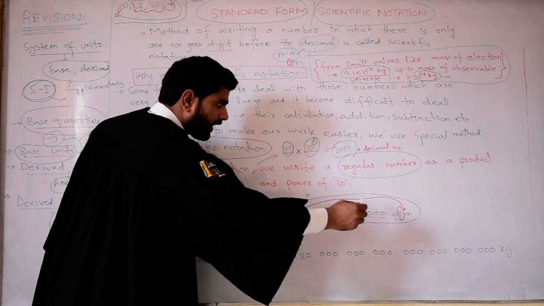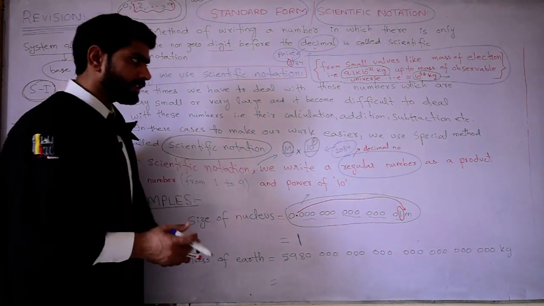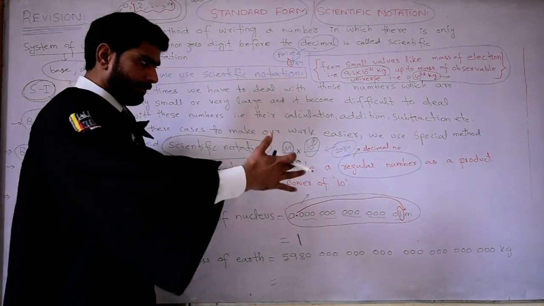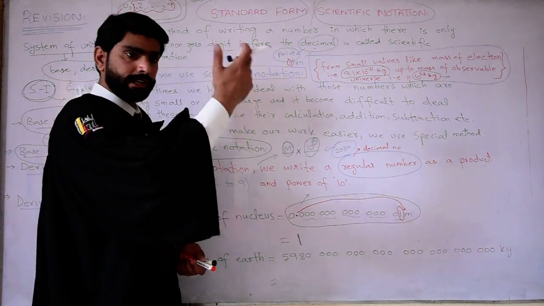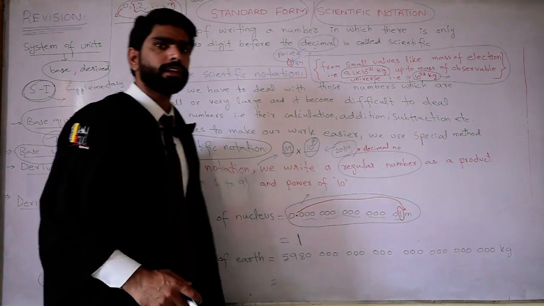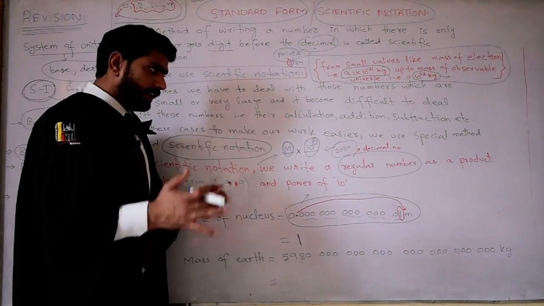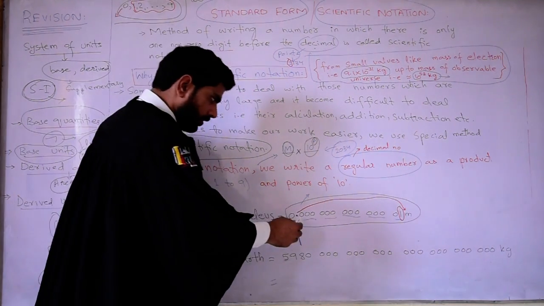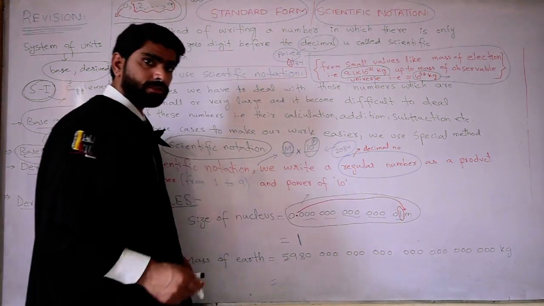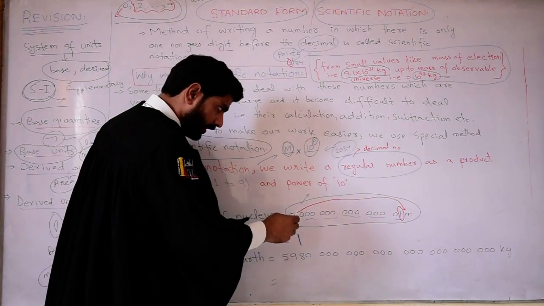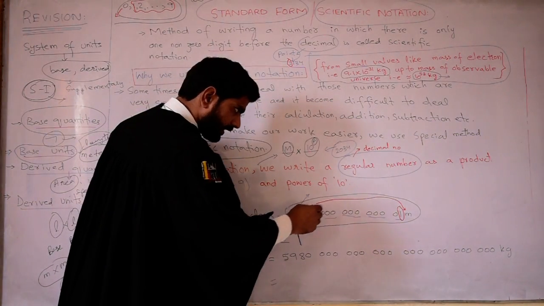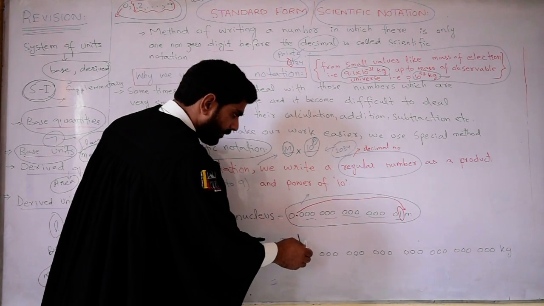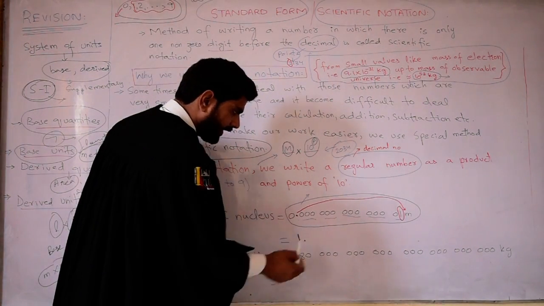We will remove all the zeros which are to the left of this number or to the right of this number. The starting zeros before it, or the ending zeros of this number, we will ignore. In between, if any zeros come, we will have to write them. So the starting zeros and ending zeros, we will ignore. So this point is moved after the first non-zero digit, that is after 1. We will place it here, that is 1 point.